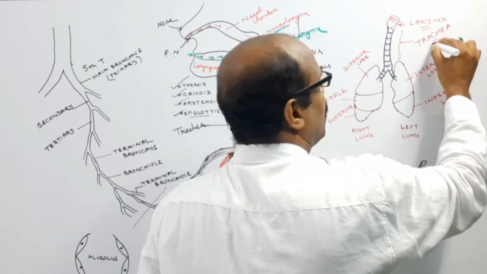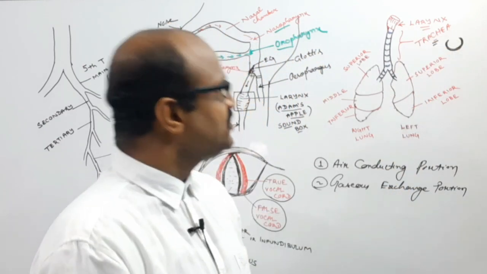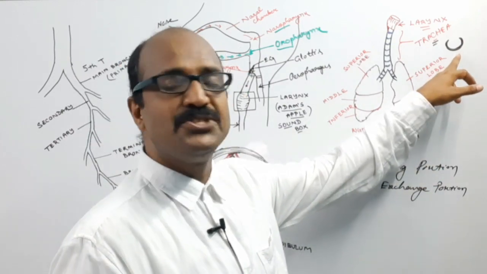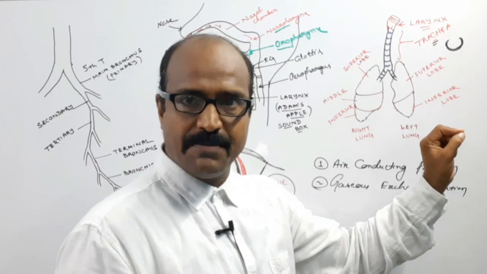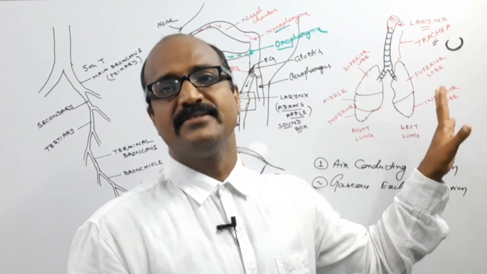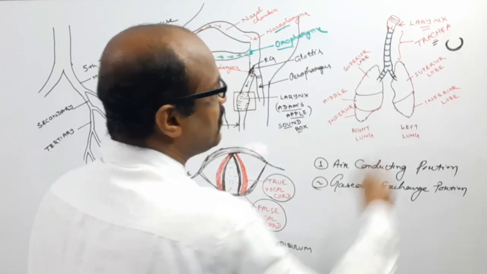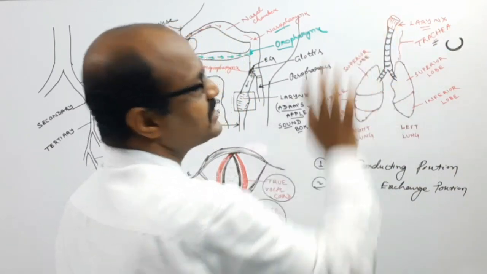So the wall of the trachea is provided with incomplete C-shaped hyaline cartilaginous ring-like structures. It is incomplete at the dorsal side, but at the frontal region it is complete.